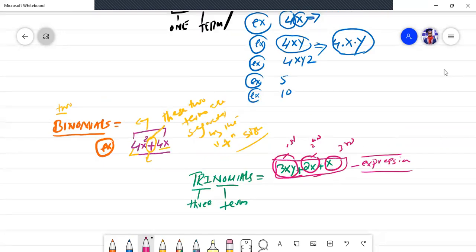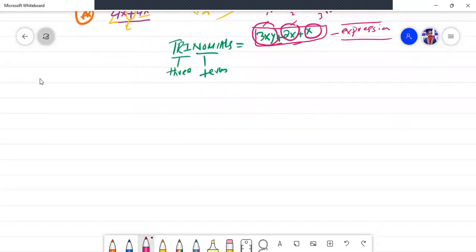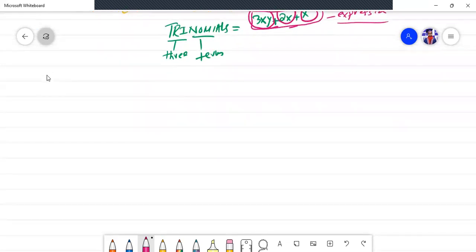Okay, let's do some exercises on products of polynomials. Let me write some exercises for practice and to understand this concept very clearly. Let me write some examples, some problems.